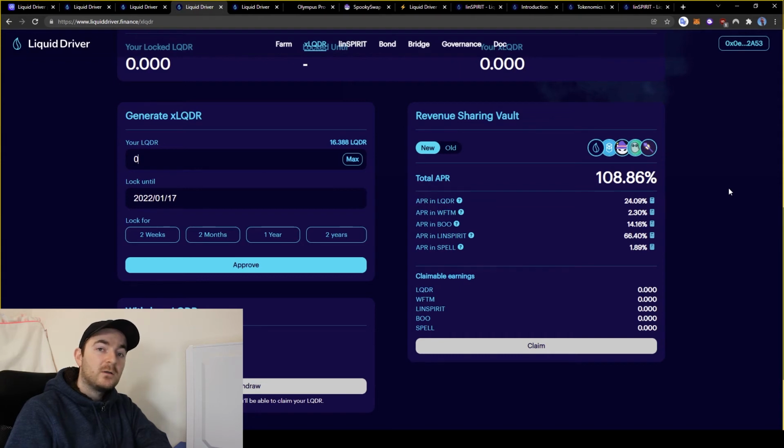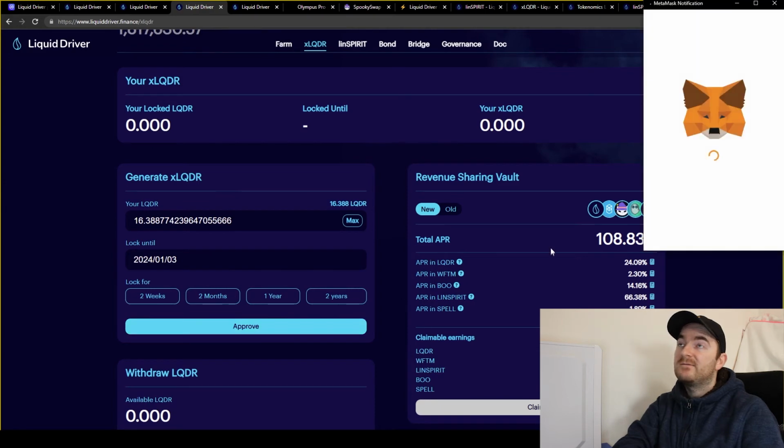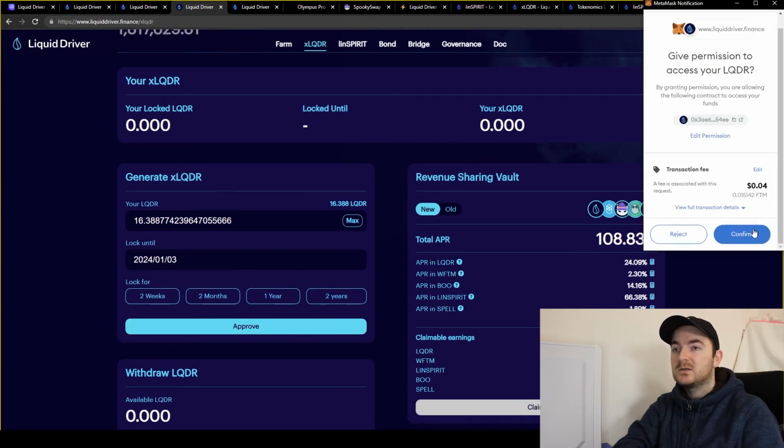So the math on locking away your Liquid Driver is as follows. If I lock one Liquid Driver for 2 weeks, I will get 0.02 locked Liquid Driver in return. However, if I lock this away for 2 years, I will get it at a 1-to-1 ratio. So we're going to lock away these Liquid Driver tokens for a total of 2 years. Approve, and we will have to pay a transaction fee of a few cents, confirm.